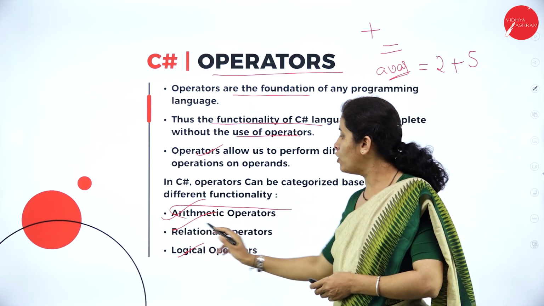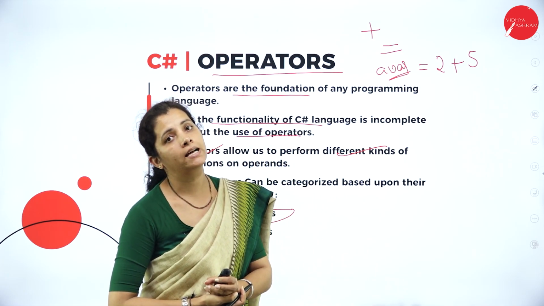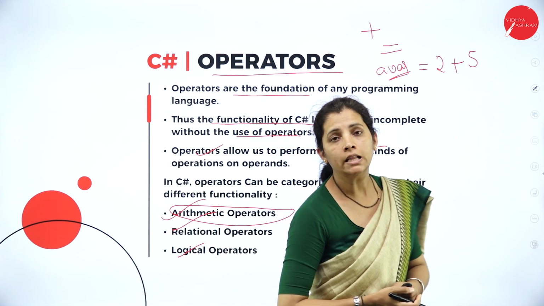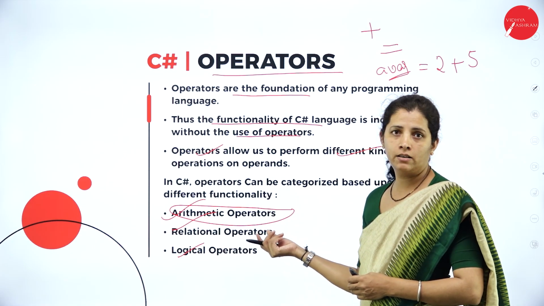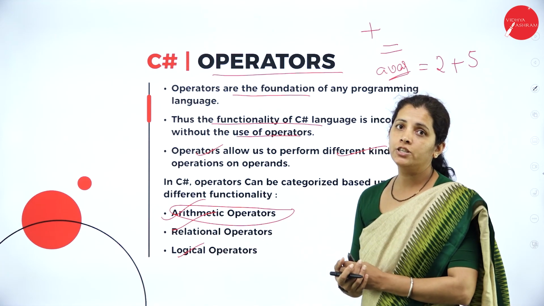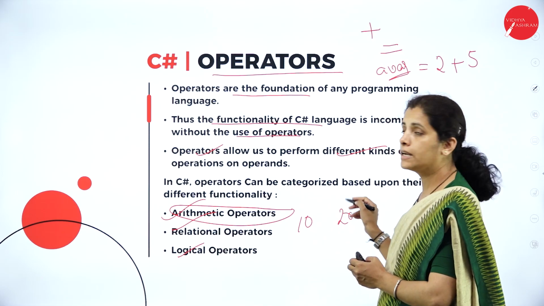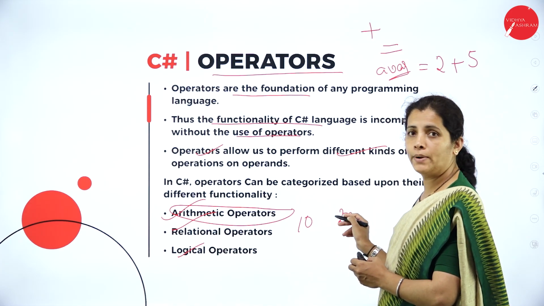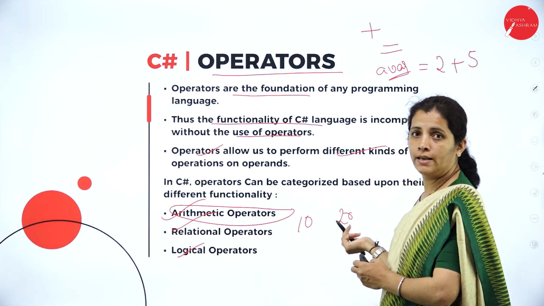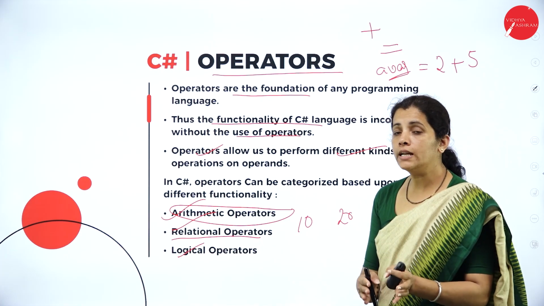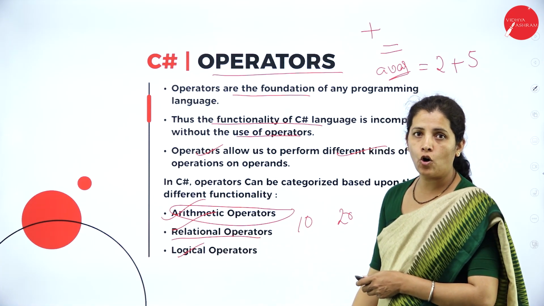What is an arithmetic operator? If I want to perform arithmetic operations like addition, subtraction, multiplication, division or mod, then I use the arithmetic operator. Then what about the relational operator? If I want to know the relationship between variables, for example 10 and 20, whether 10 is greater than 20, or less than 20, or equal to 20, or not equal to 20, then to know the relationship between the operands, I use the relational operator.